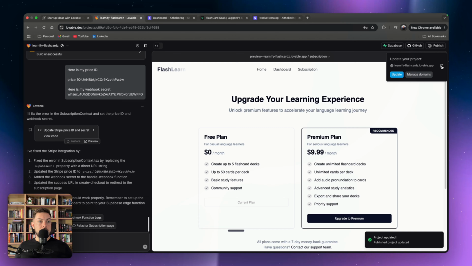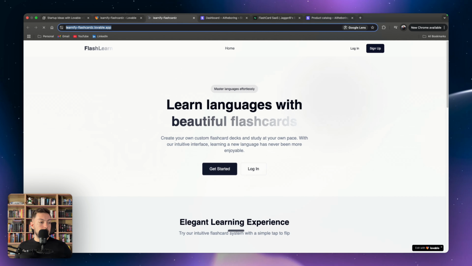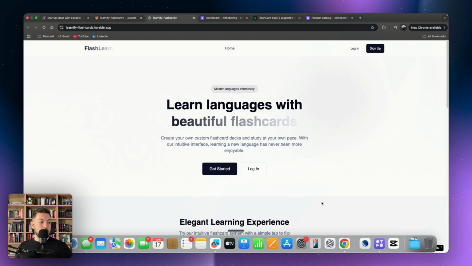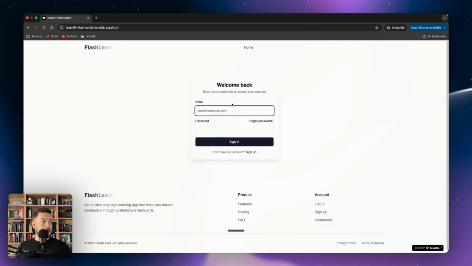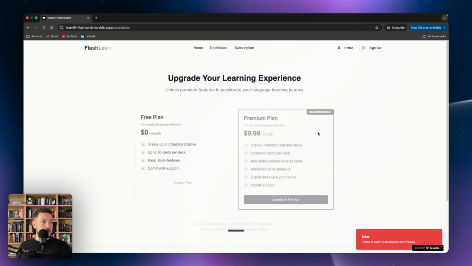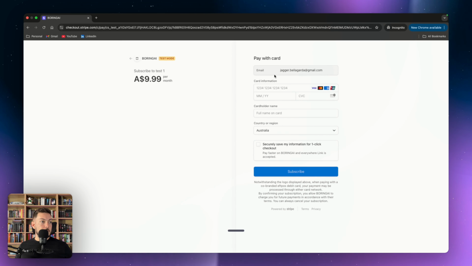That is updated. Then you want to go, and in my opinion, it's the best way to do this is copy that, go to your browser, create an incognito window. And then what you want to do here is we're going to log in. Boom, we do. And then I want to say upgrade now. I want to say upgrade to premium. And this should get us to our Stripe page over here.